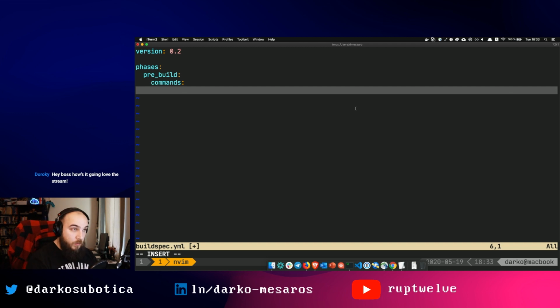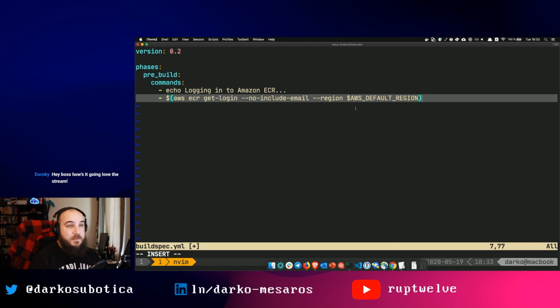So the first thing we need to do is log in to ECR. Now I've done this all on my laptop on last week's stream, but basically this is the same thing in a more automated form. If I paste this in, you will see that it's running AWS ECR get-login and then the region. And there's a variable here, which I'm going to define later on. We're going to be talking about environment variables as well, because they're very important when it comes to CodeBuild. Okay, so that's my pre-build.